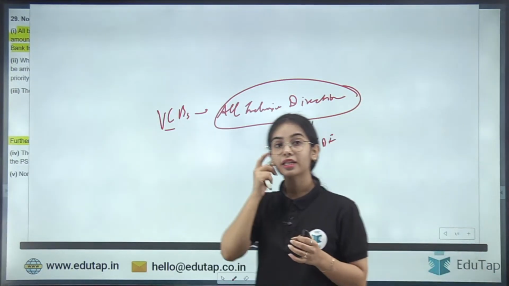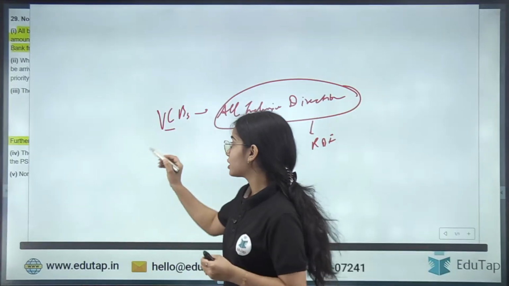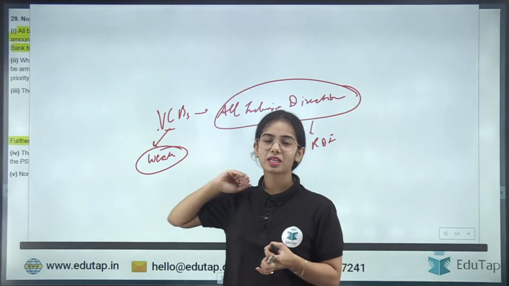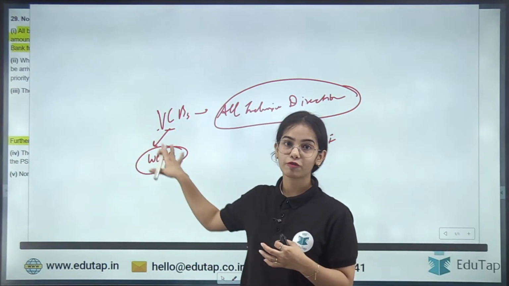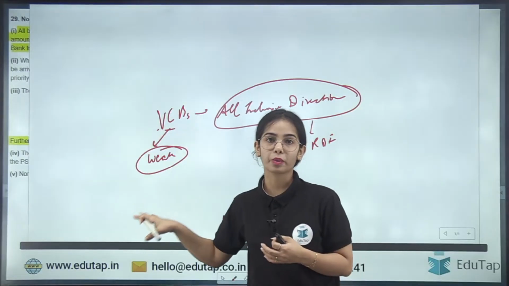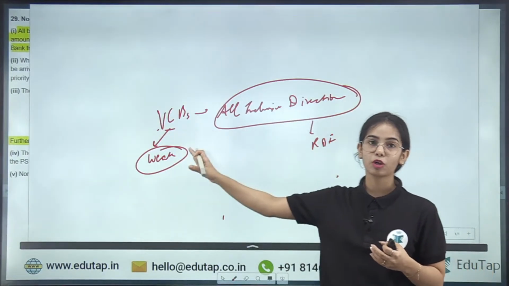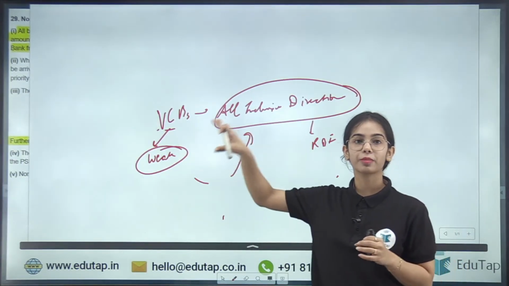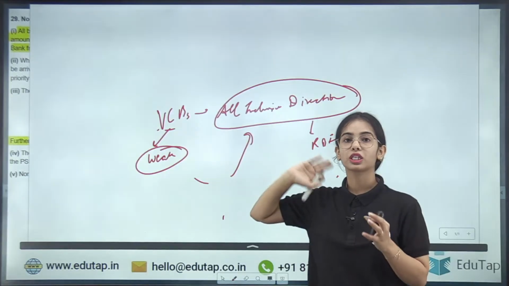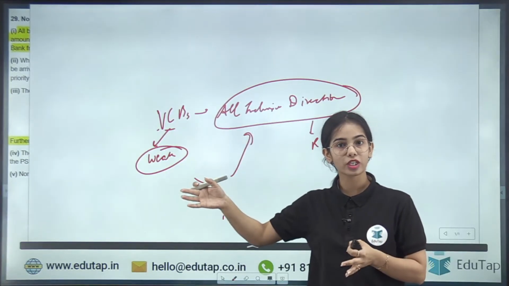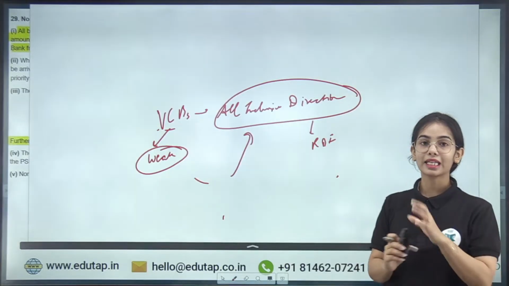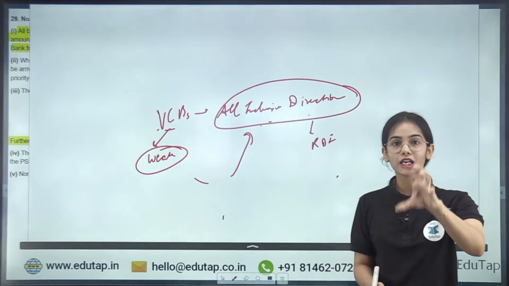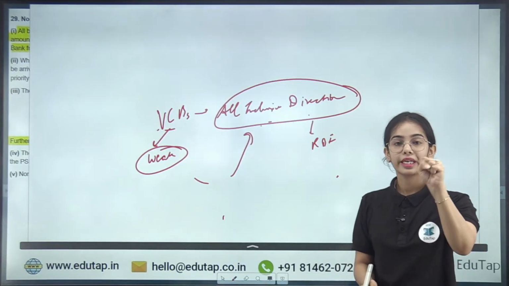If the RBI thinks that an urban cooperative bank is very weak, its financial fundamentals are very weak, and there is financial weakening happening, then the RBI can bring this urban cooperative bank into the all-inclusive directions, where major restrictions will be imposed on its deposits, on its lending and such. So if an urban cooperative bank comes under the all-inclusive directions, that means it is restricted in its functioning.